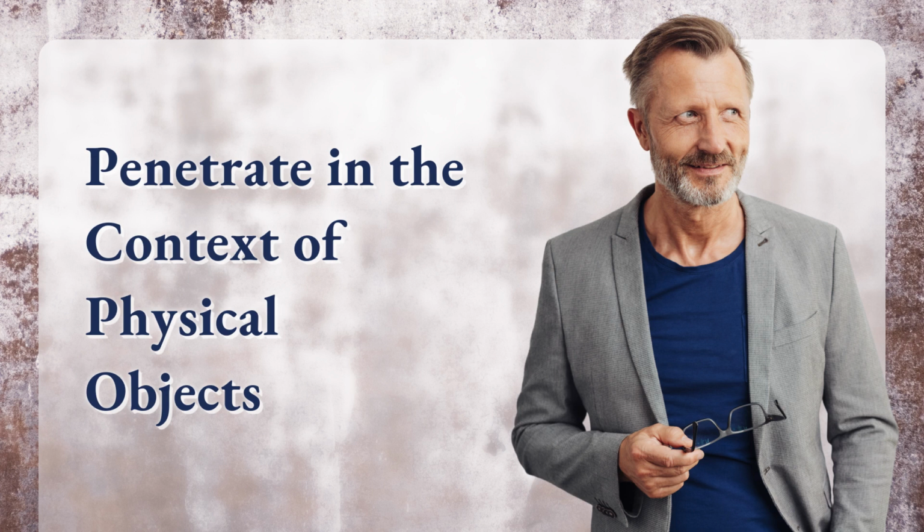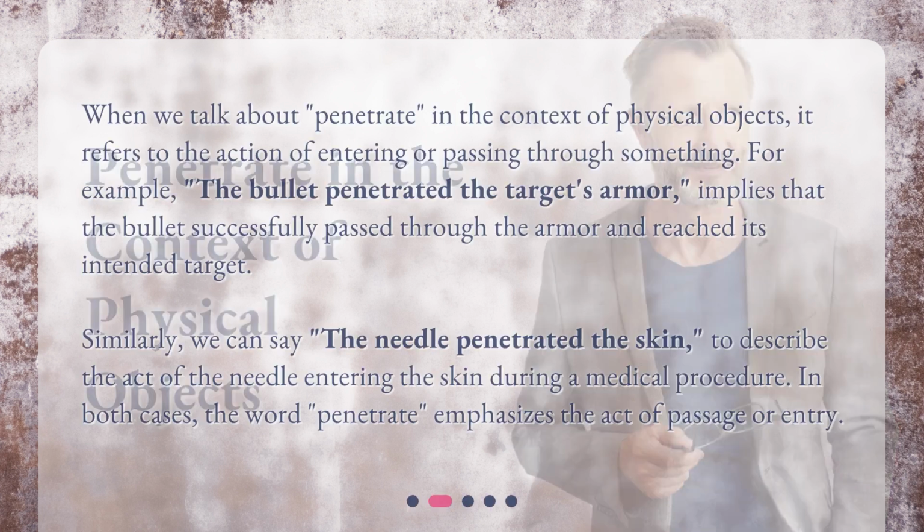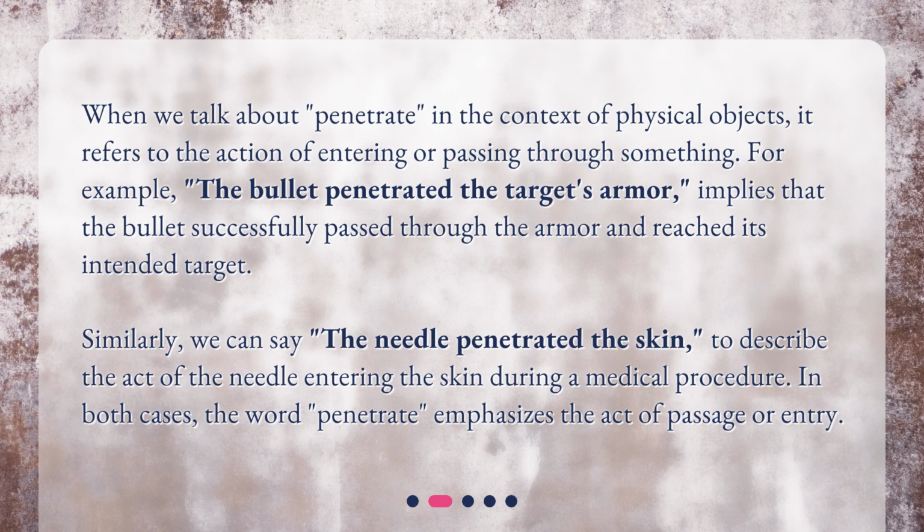Penetrate in the context of physical objects. When we talk about penetrate in the context of physical objects, it refers to the action of entering or passing through something. For example, "The bullet penetrated the target's armor" implies that the bullet successfully passed through the armor and reached its intended target. Similarly, we can say, "The needle penetrated the skin," to describe the act of the needle entering the skin during a medical procedure. In both cases, the word penetrate emphasizes the act of passage or entry.